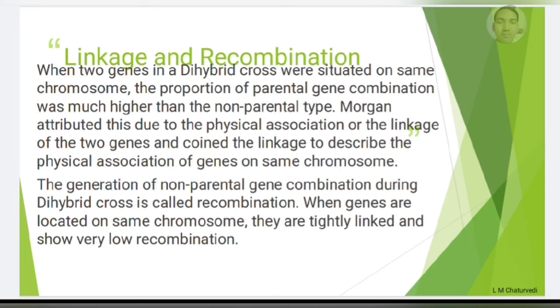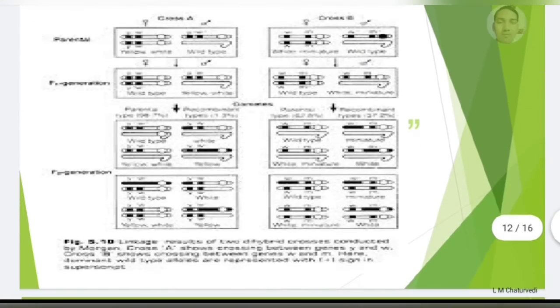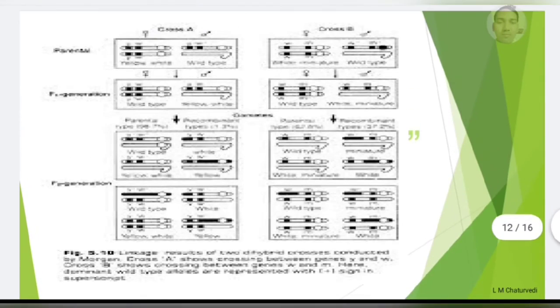By understanding both linkage and recombination, we can learn one more good topic, that is the gene map. Students can discover more about the gene map. We can learn later, but you can see this diagram. This diagram was explained by T.H. Morgan to show how linkage can be broken. The diagram is of Drosophila melanogaster, and this is an NCERT diagram. You have to see the parental combination for yellow and white color, and in the hybrid generation we found parental combinations and recombinations, with up to 93% parental combination.